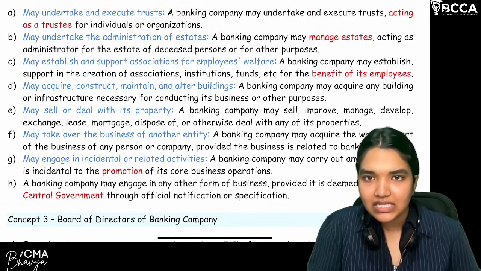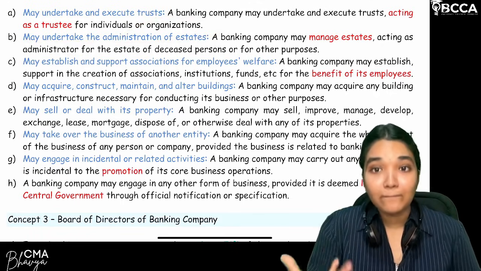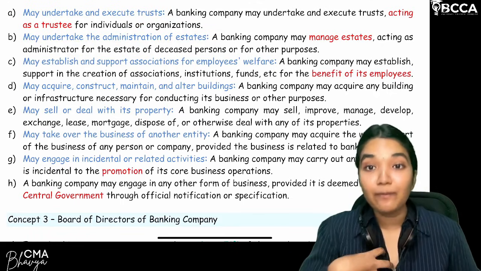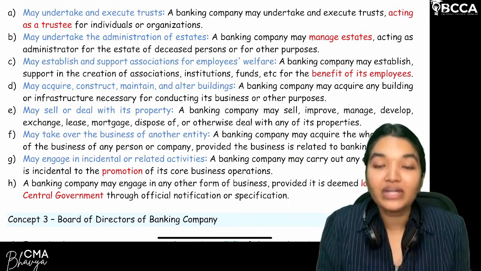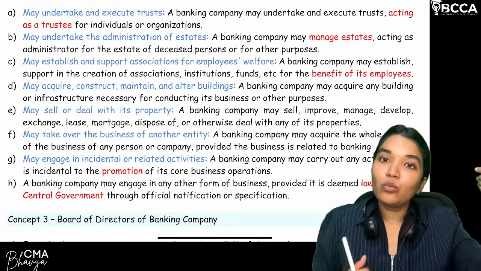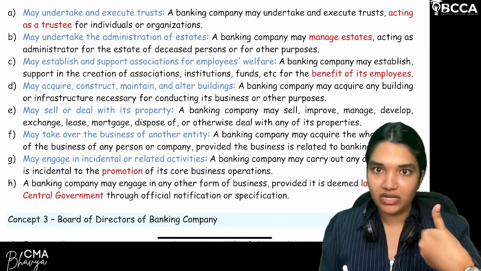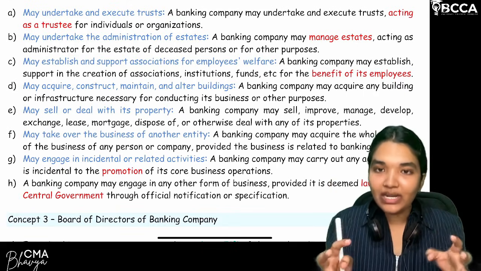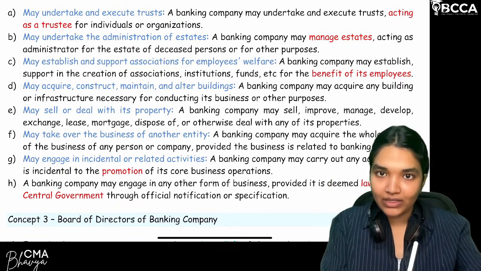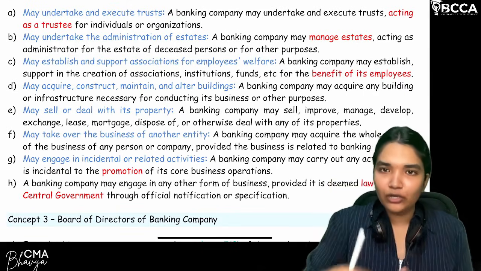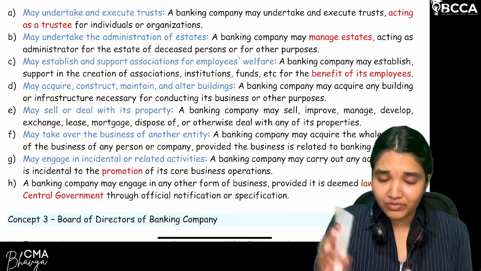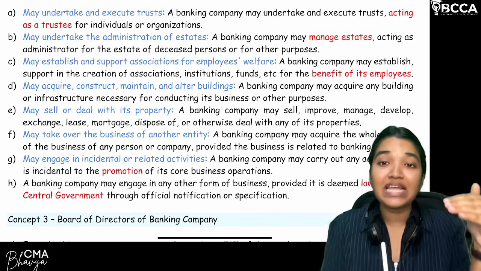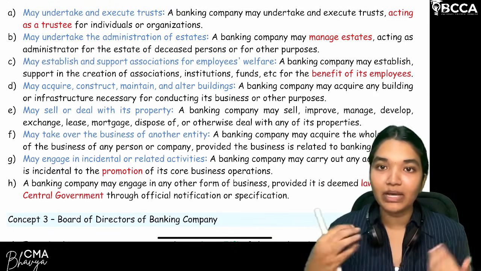Now, moving on to the next activity, may undertake the administration of an estate. What do you mean by an estate? Property, assets, monies, investments which are held by a person. But if that person is dead, all this property will be called what? Estate. Now, there should be one person, a neutral party, who will actually utilize this estate to clear off all the debts, pay the legal heirs, that may be the children or other persons whose name is mentioned in the will created by the person who is dead.